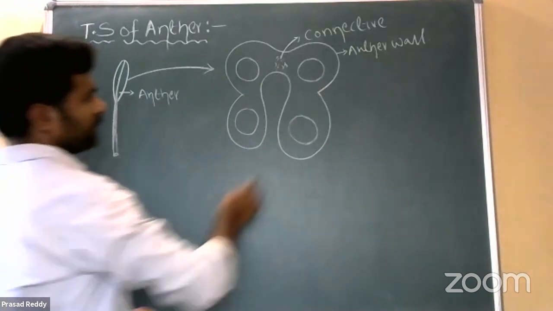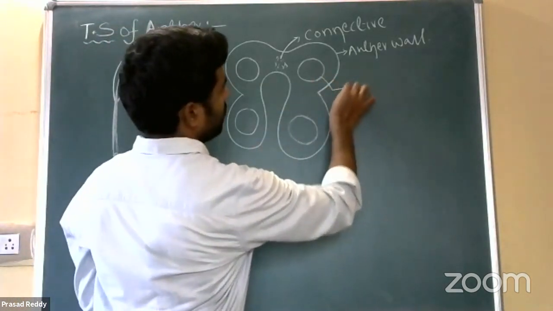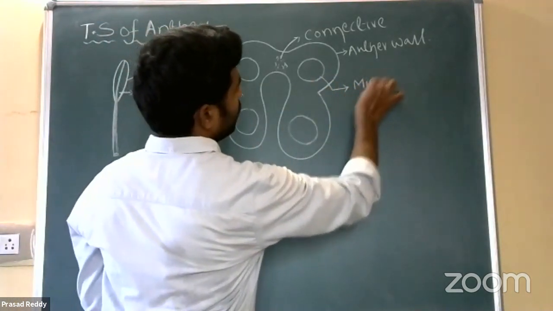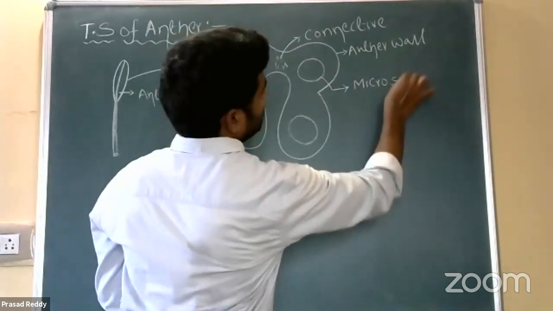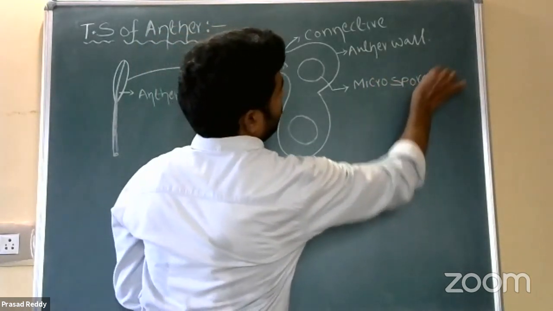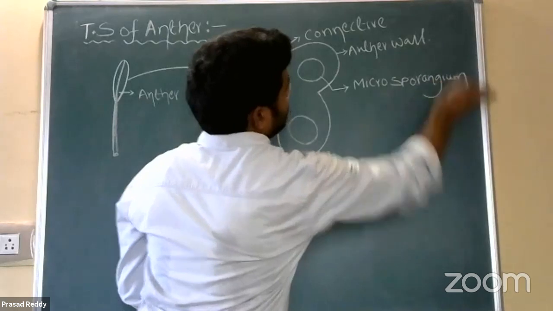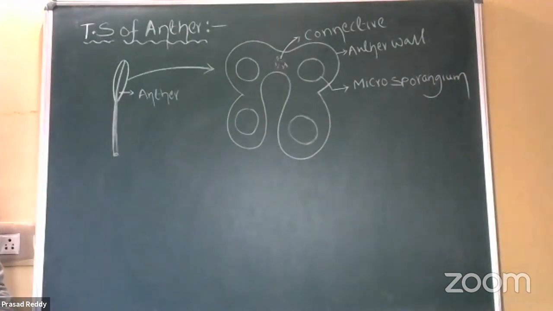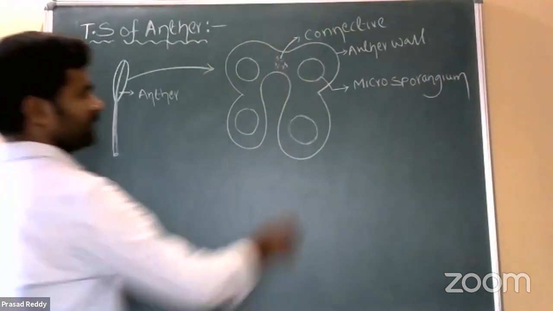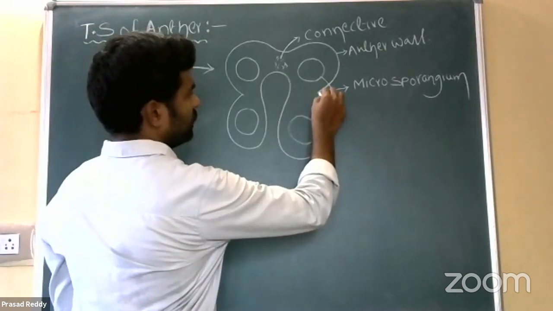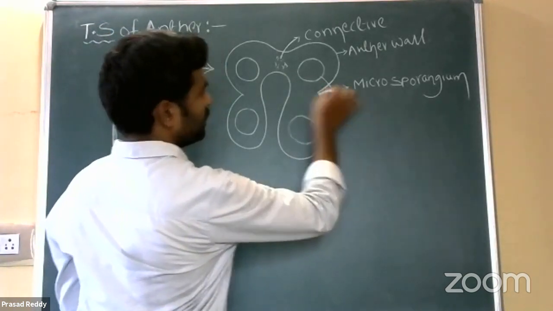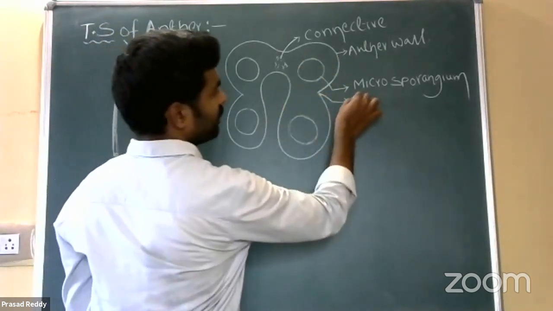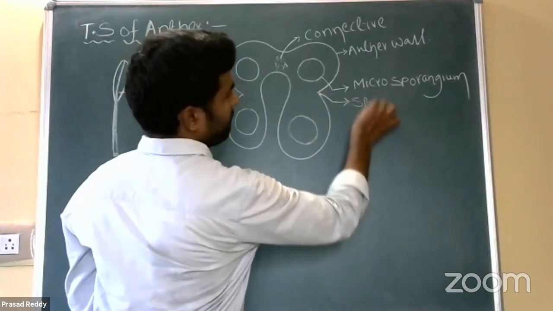Right. Then these are microsporangia, singular microsporangium. And the cells which are present in between two pollen sacs are called stomium.